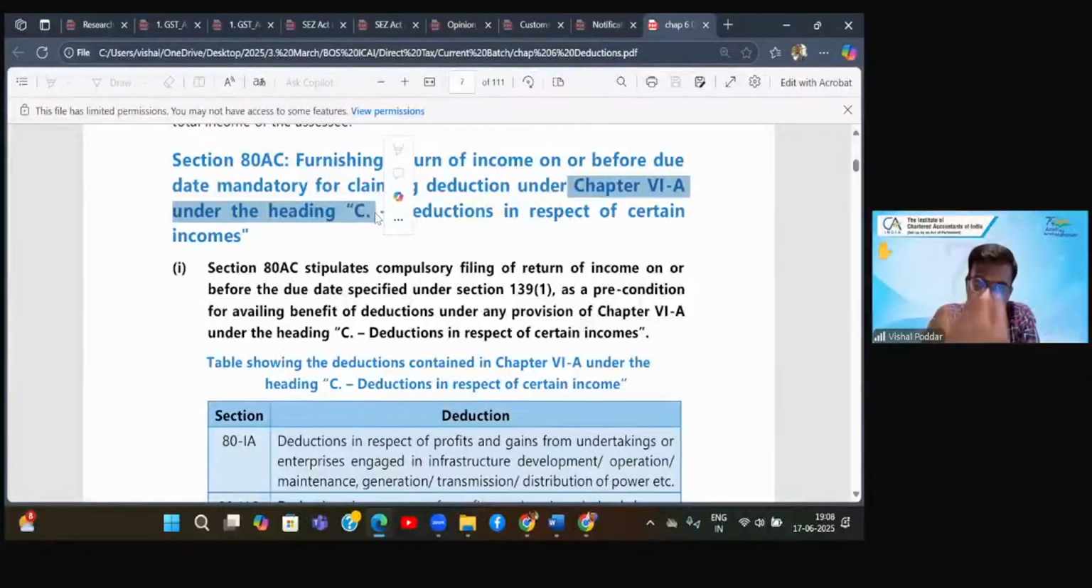Now, a second condition which was added later on, and that is why the section number is 80AC, is that this return should be filed within the time limit of filing the return. And I'm sure by now you also know that the time limit of filing return is specified under section 139(1). So first thing, you have to show the deduction in your returns, condition 1. Second, the return is filed within the due date of filing return under section 139.